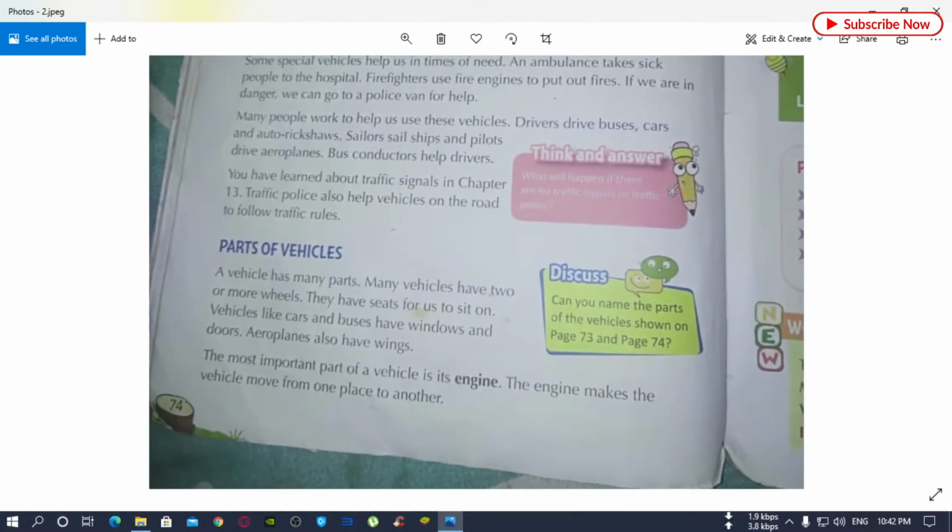Then parts of vehicles are there. A vehicle has many parts. It has two or more wheels. They have seats to sit on. Vehicles like cars and buses have windows and doors also. Aeroplanes have wings also. So these are the parts of vehicles we use when we travel from one place to another. Then the most important thing of a vehicle is the engine. The engine makes the vehicle travel from one place to another.